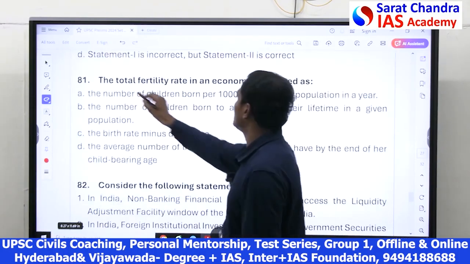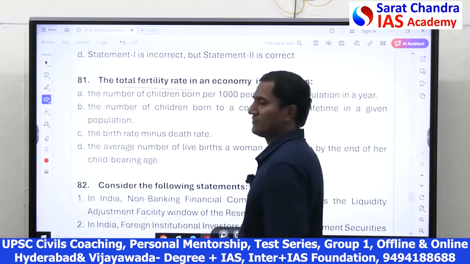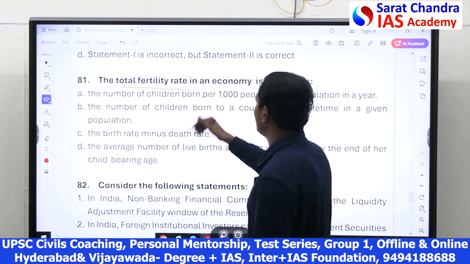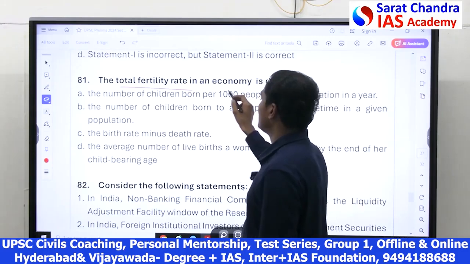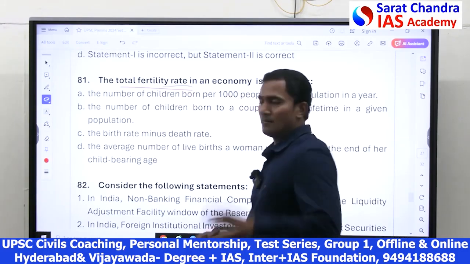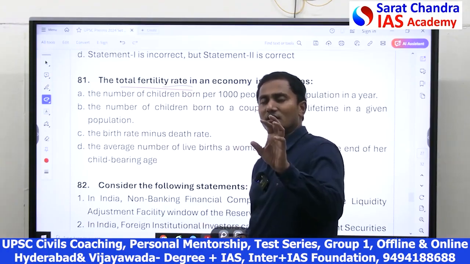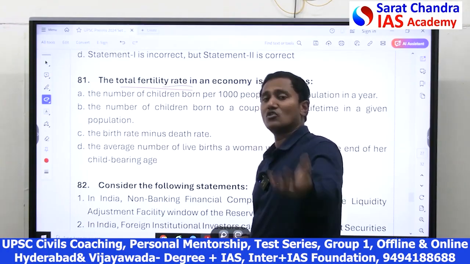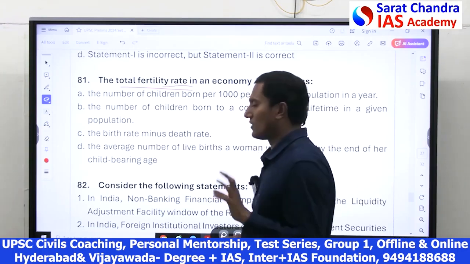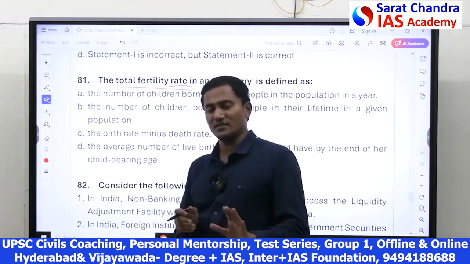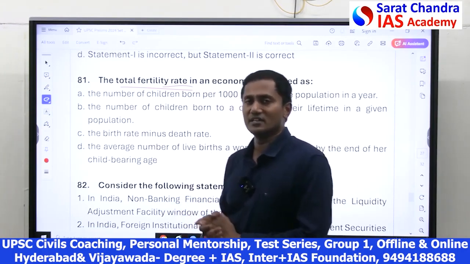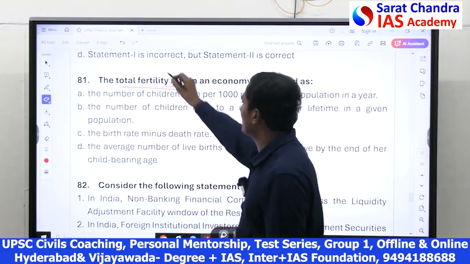Total fertility rate, its definition, it is there in economy and geography also, human geography also, directly it is there. It is defined as, for fertility, by the end of the fertility period of a woman, how many live births the woman has on average given. On average, how many births the woman has given during her fertility period is called the total fertility rate.